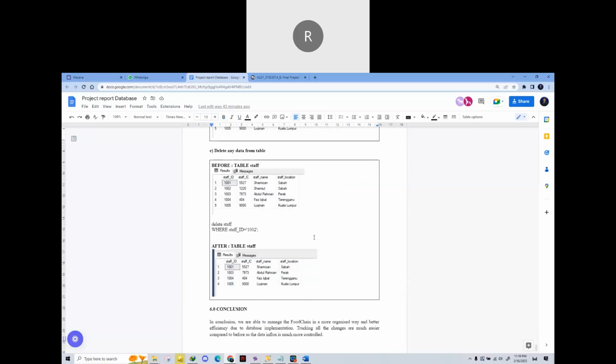After this example, the final part will be deleting any data from each table. We can see here before and after how we delete it and how we manage to use the query to delete each data.